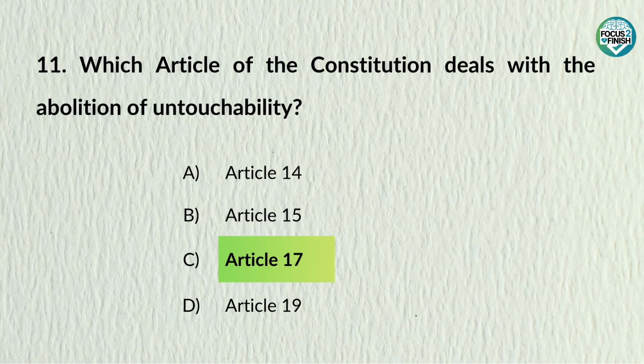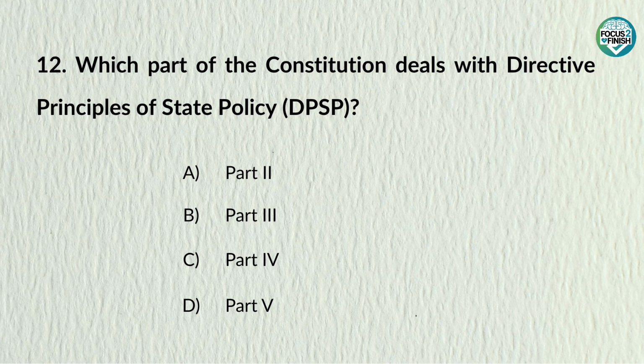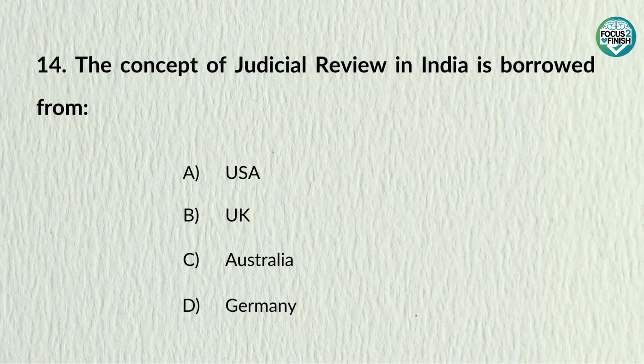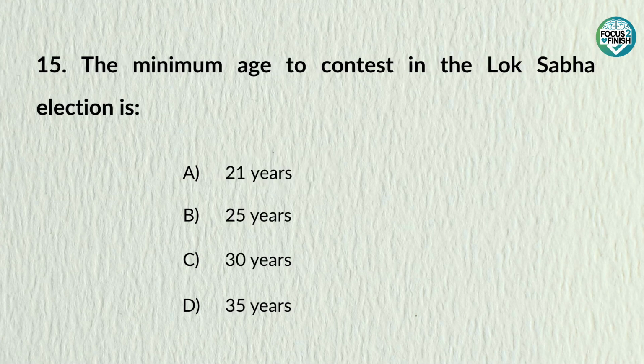Which article of the Constitution deals with the abolition of untouchability? Answer: Article 17. Which part of the Constitution deals with directive principles of state policy? Answer: Part 4. The term secular was added to the preamble by 42nd Amendment. The concept of judicial review in India is borrowed from. Answer: USA.